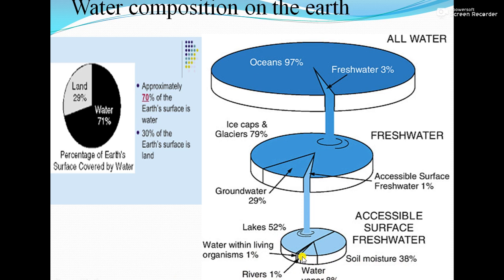So we have only 1% water available for drinking purposes and all our other needs. You can see here from 80%, that is 100%, 3%, in the 3% again 1%, and again 1%. That means we have a very small quantity of water for our daily needs.